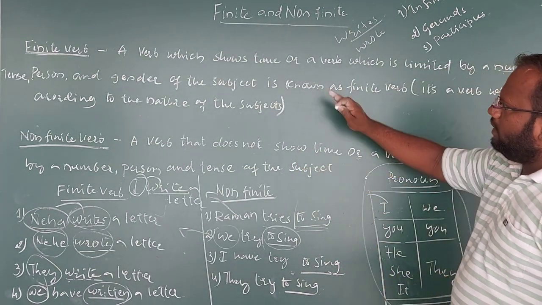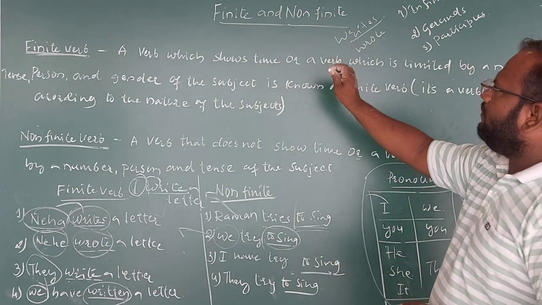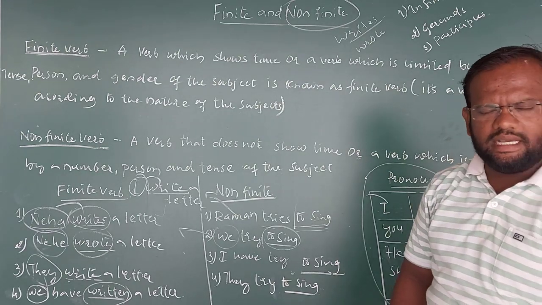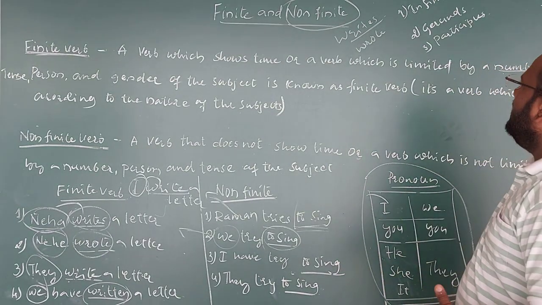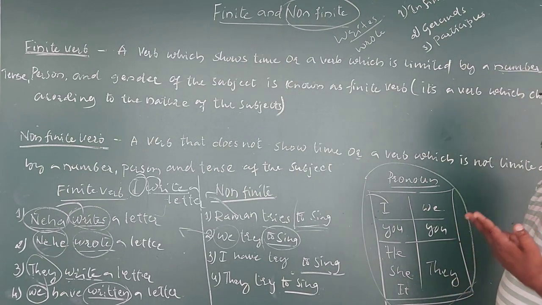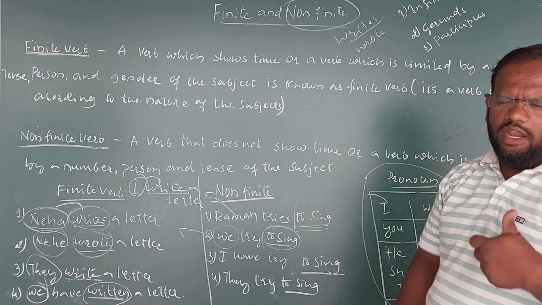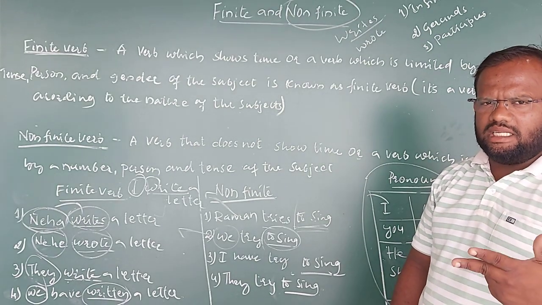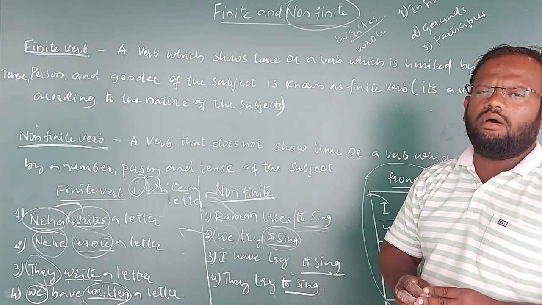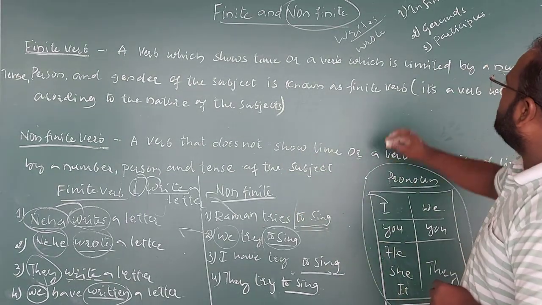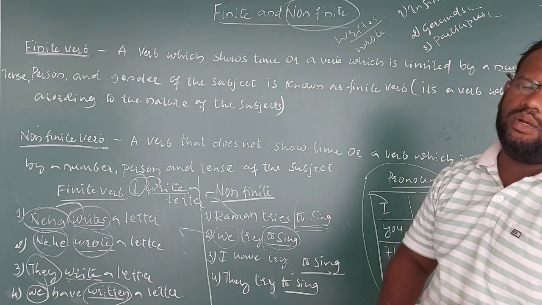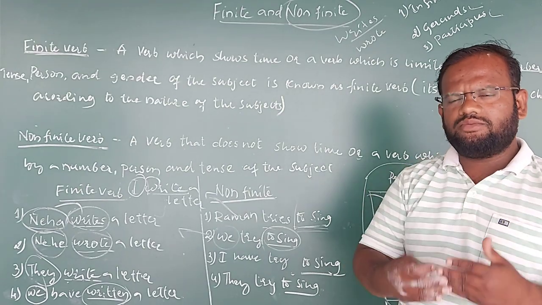So the finite and non-finite we have discussed. In non-finite we can find three different kinds, my dear children. The non-finite carries three different types: one is infinitives, second is gerunds, third is participles. About finite and non-finite, more examples we'll solve in the next class, and we shall concentrate on infinitives, gerunds and participles. Okay, the next class we'll see.